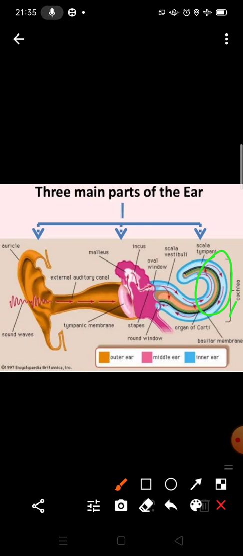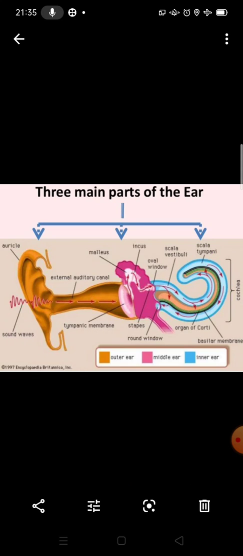You can see this shows the internal and external structure of the human ear. Pinna is the outer part of the ear, and this human ear structure shows the internal and the external structure.